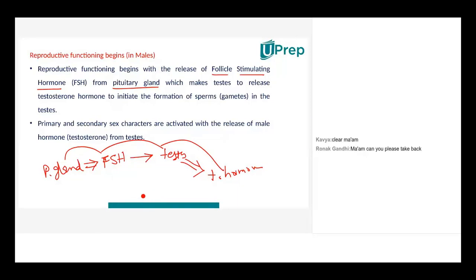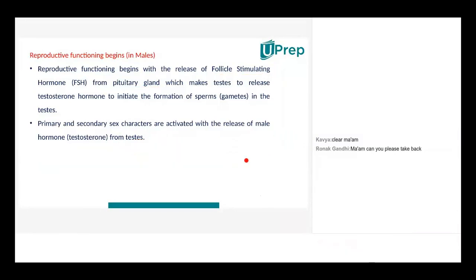And this testosterone hormone will actually help in the production of sperms. What are sperms? Sperms are the male gametes. We always know that for an offspring to come, two parents are always required, one male parent and one female parent.